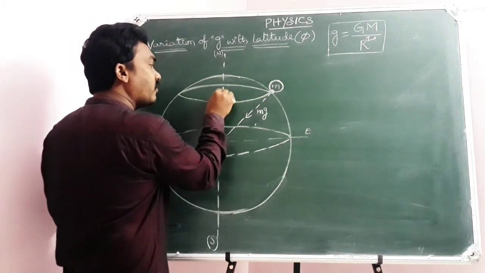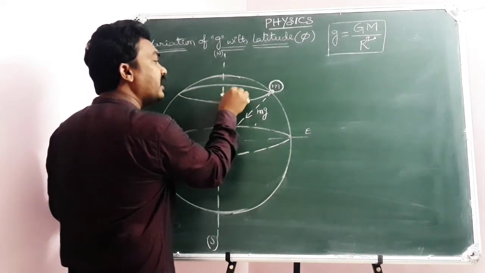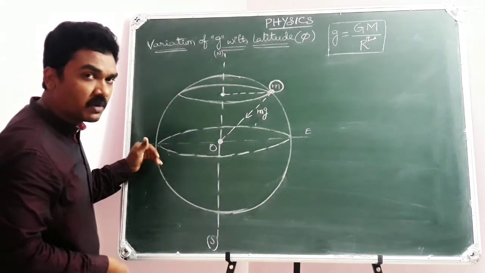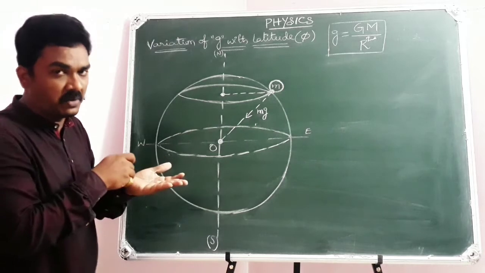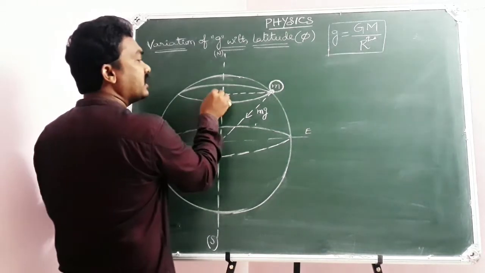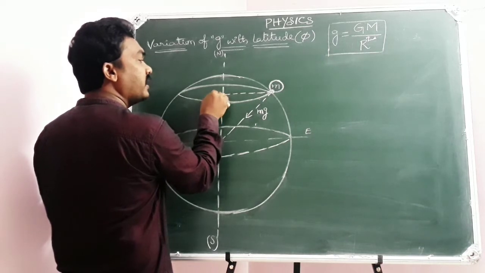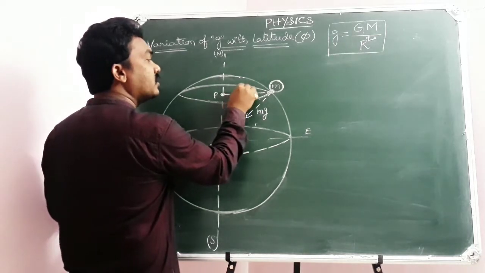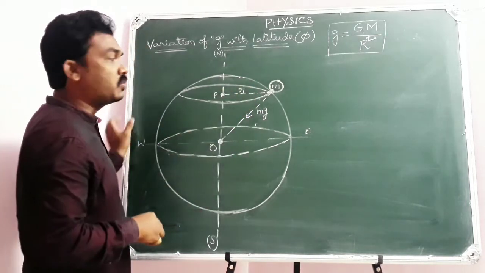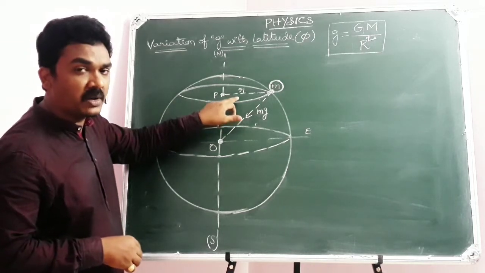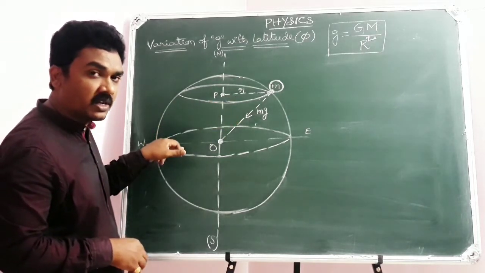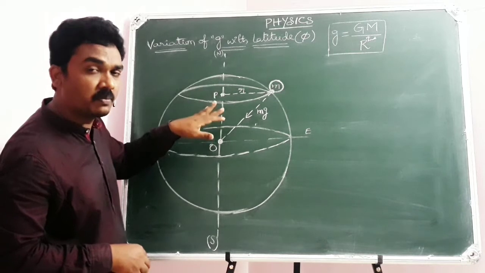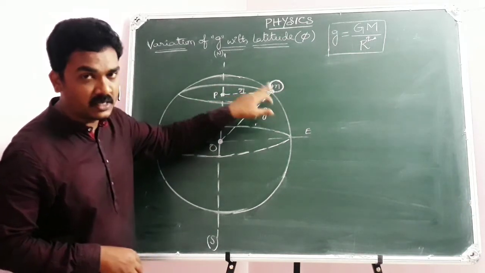Now here this will be the center of the plane and this will be the radius of the plane, because I told you the horizontal plane which is parallel to the equatorial plane will also be just like a circular plane, so it will have a center. Let me take it as P. Let me take the radius as small r. So small r is the radius of the plane parallel to the equatorial plane, the radius of the horizontal plane that is supposed at the given place.